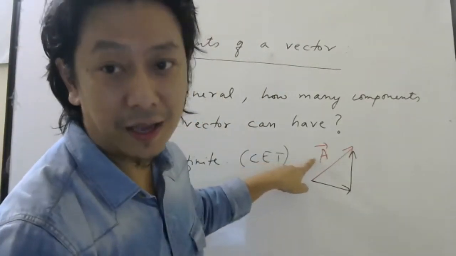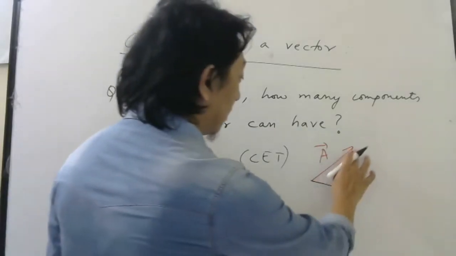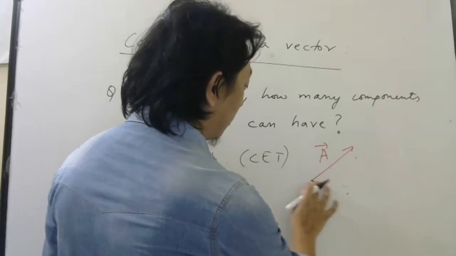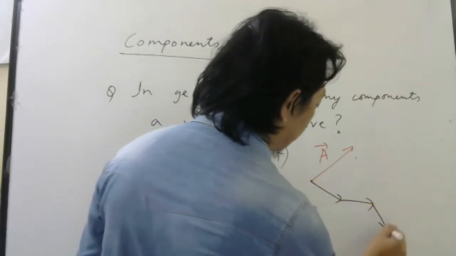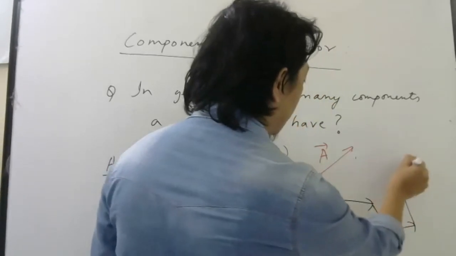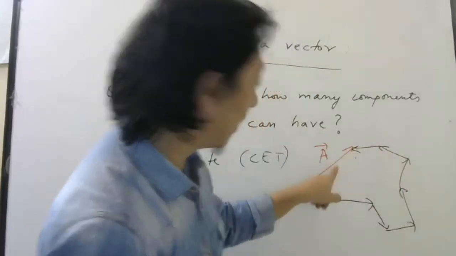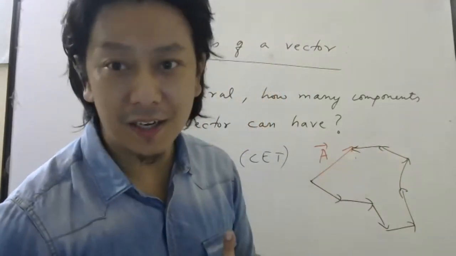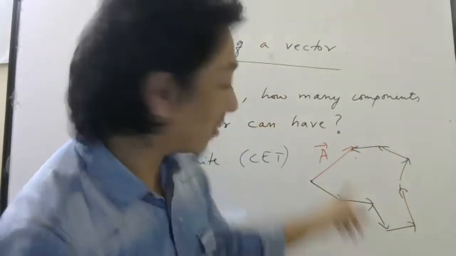This red vector has two components, this and this. If I do this way, but I can also get the same vector by doing like this. Don't draw this, just observe, right? So if I add all these vectors, I will get this vector only according to polygon law. So all these vectors are components of this vector.